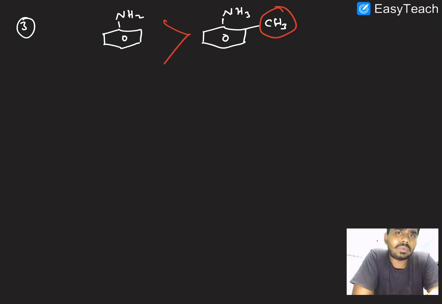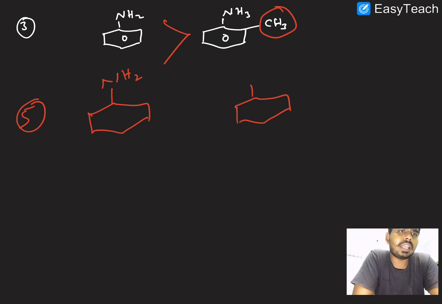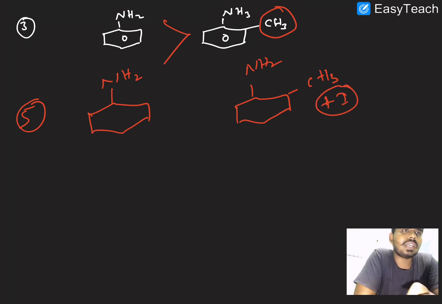One more example I will take here: simple cyclohexane with NH2, and another with NH2 and a CH3 group. Here CH3 is the plus I effect.